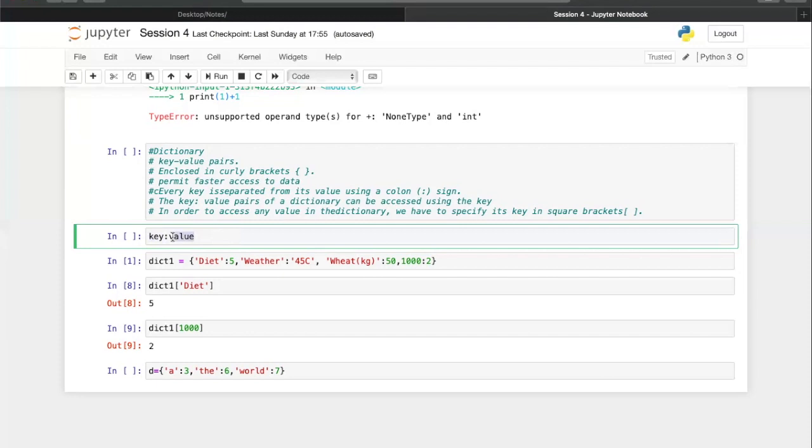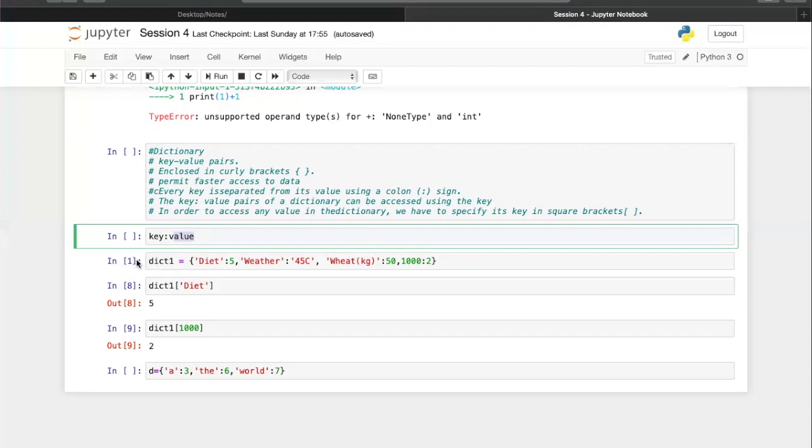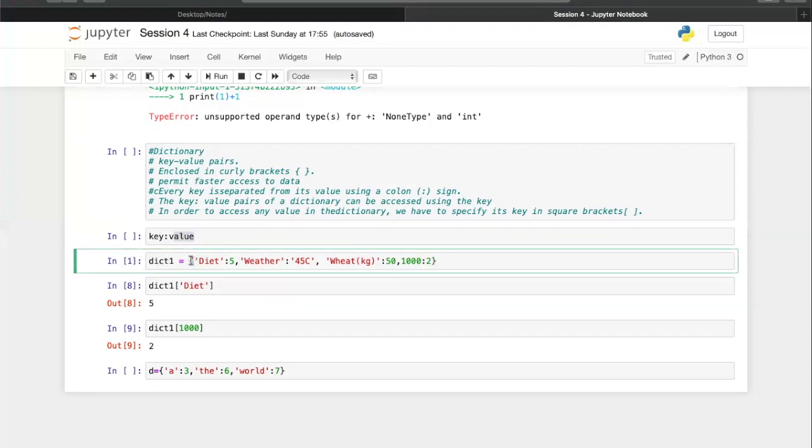So for these sort of ideologies, we have a very nice data type in Python that's called dictionary, as you can probably see on the screen, which again starts with a curly bracket and ends at it. And in between, you write something like this, key colon value. So anything before the colon is called a key, the item to which you want to assign a value. So this key can be anything. It can be a float, it can be integer, it can be a string, it can be tuple, it can be list, it can be anything you want to put.